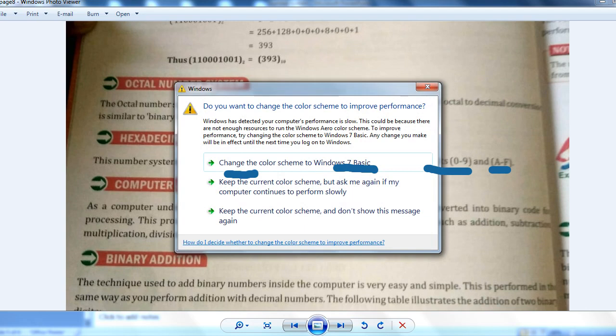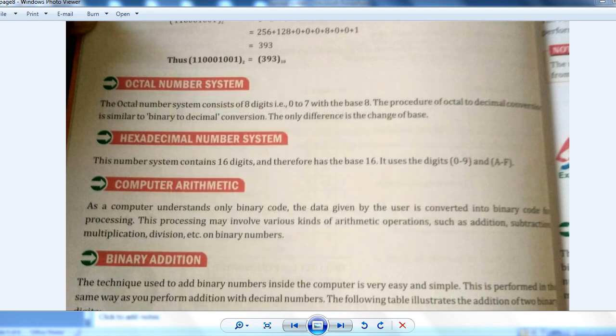And after 9, what will we take? We will take A, B, C, D: 10 for A, 11 for B, 12 for C, like this, up to 15, which is F. Take care, because 16 digits are there, so up to 15 we take. After 9, the values 10, 11, 12 will be in the form of A, B, C, D, E, F. Understand? Okay. Now next.